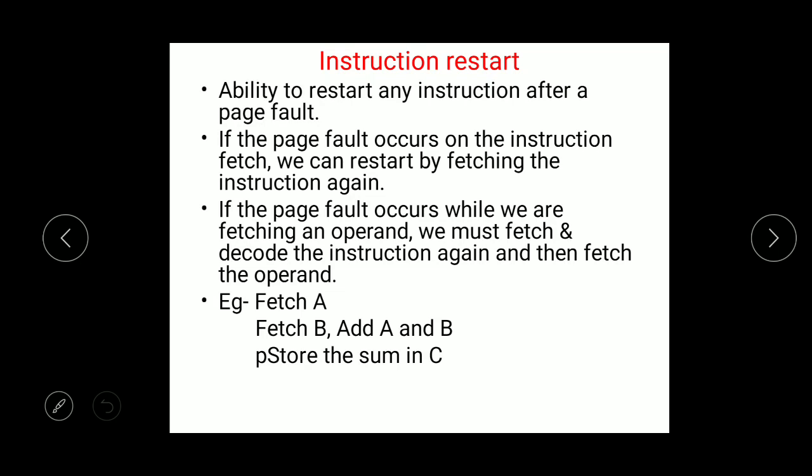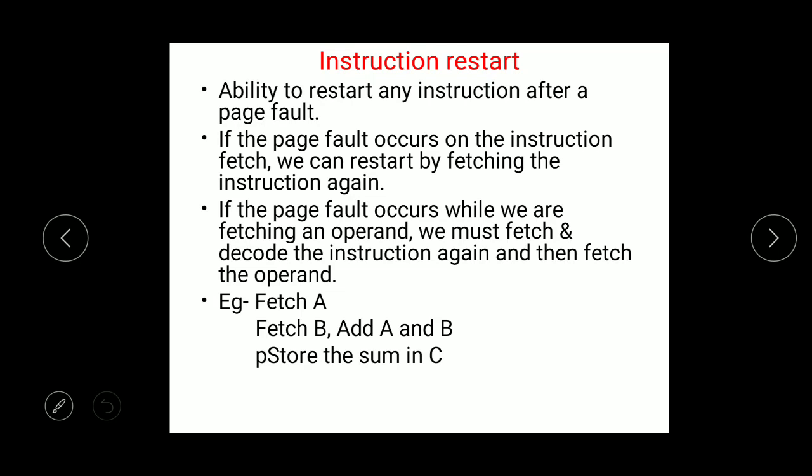First we fetch A, then we fetch B, then we add both A and B, and the resulting value is stored in C. We can call it a worst example, because the restart will fetch the instruction again, decode it again, fetch the two operands again, and then add again.